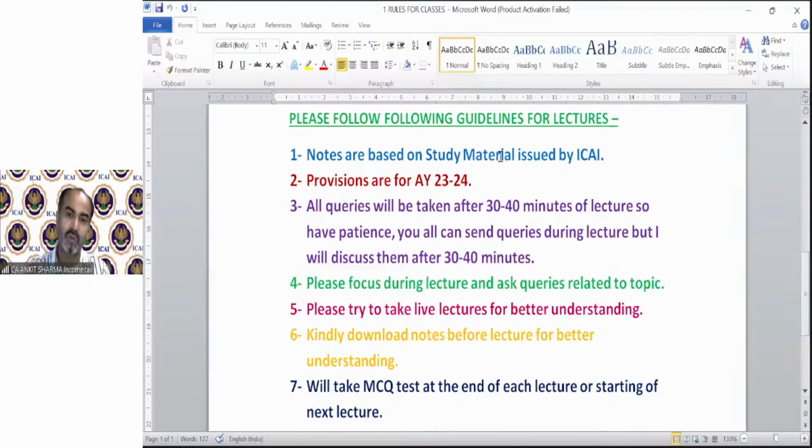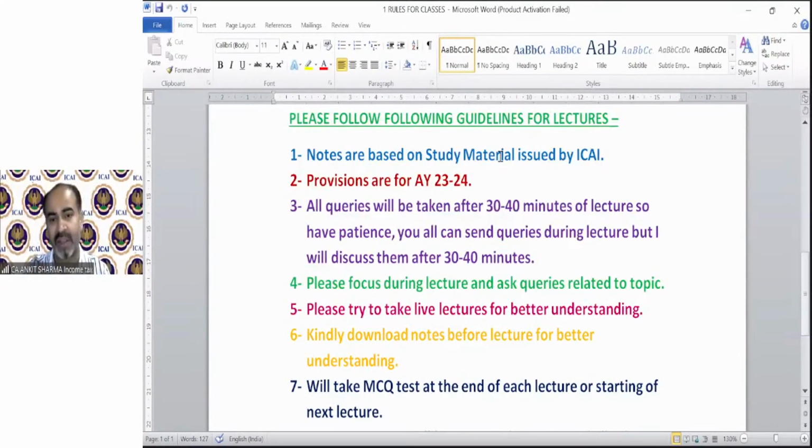Let me tell you how to find the notes. If some of you don't know how to download the notes, then please listen carefully. You need to go to the ICAI site, icai.org, and go to the BOS knowledge portal. In that knowledge portal, you should log in with your CRO number and your date of birth. After login, you will find one section in which assignments and notes are available. Click on that section and then click your session faculty name.